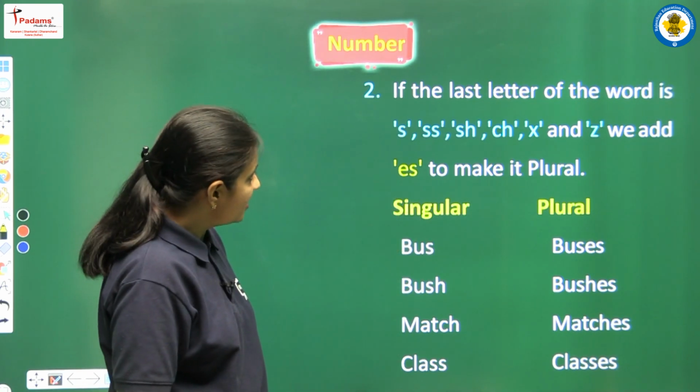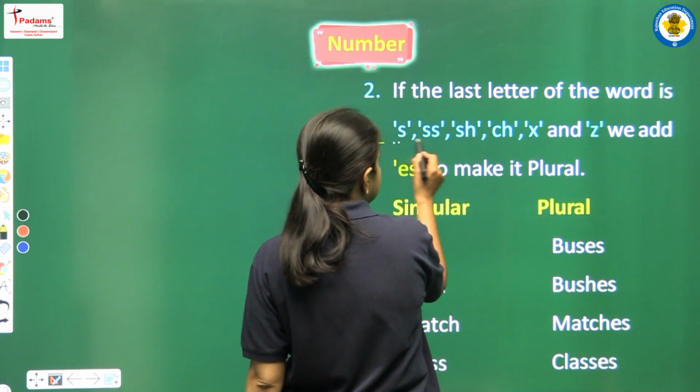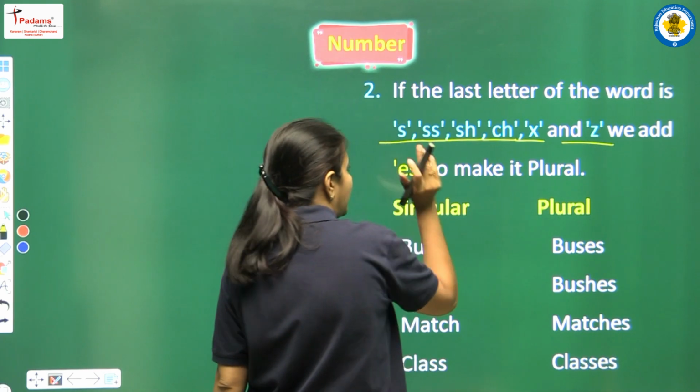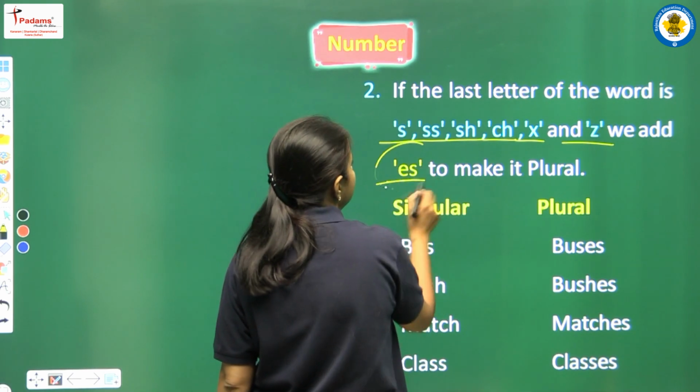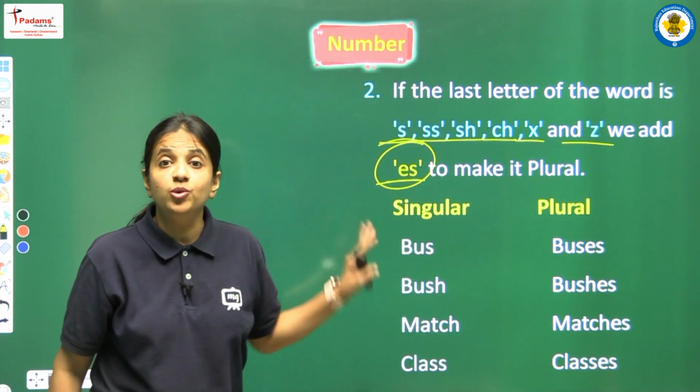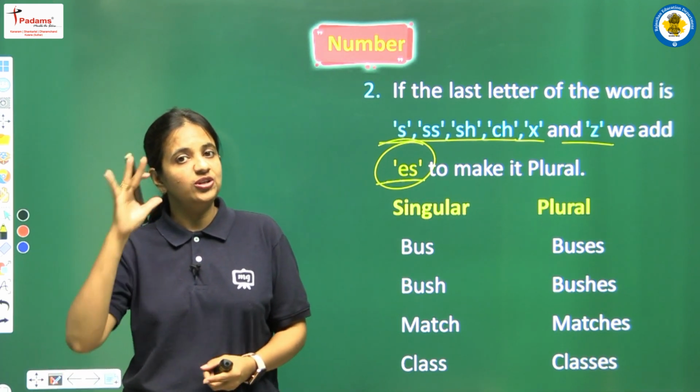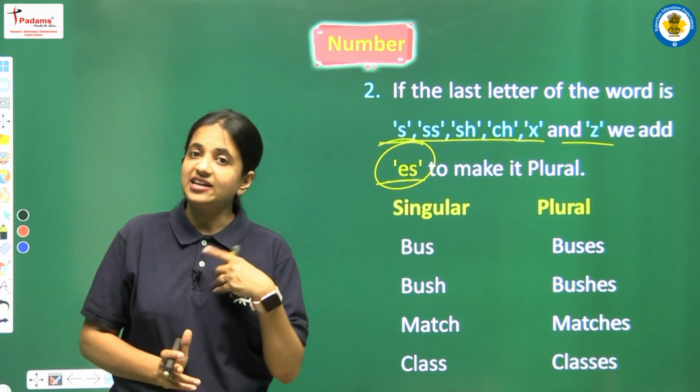If the last letter of the word is S, double S, SH, CH, X or Z, then we have to add ES to make it plural. So this is the second rule that we are having here. According to the first rule, we just have to add S.